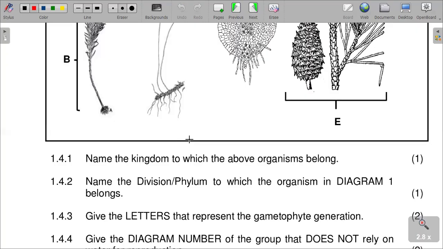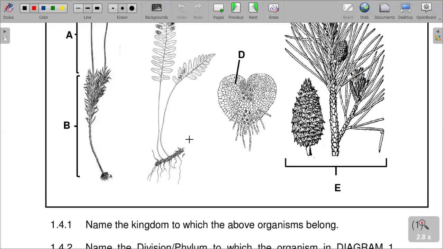Which kingdom do these belong to? You can see that this is vegetation, these are plants. So they belong to the plantae kingdom. That is where they belong.